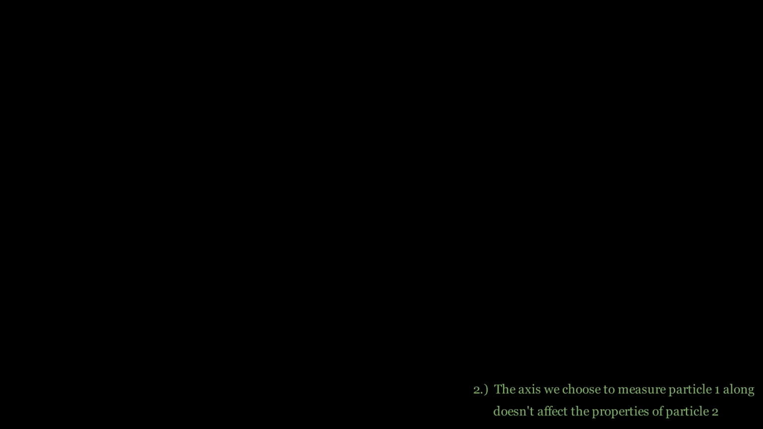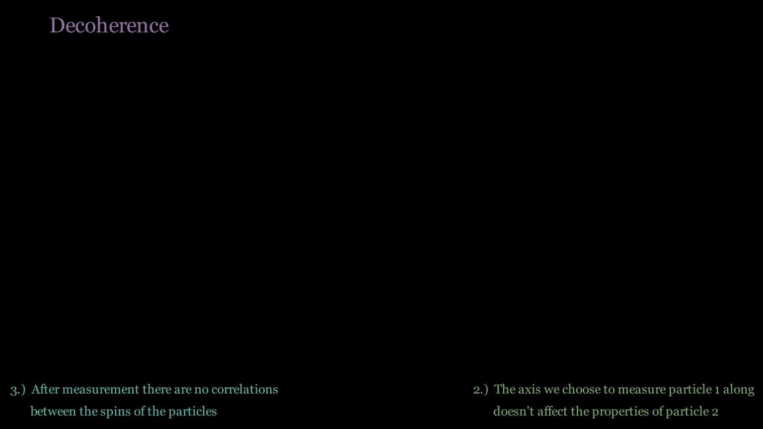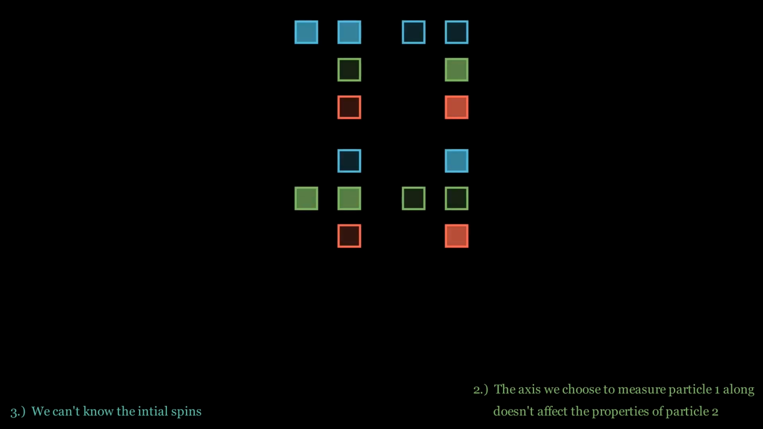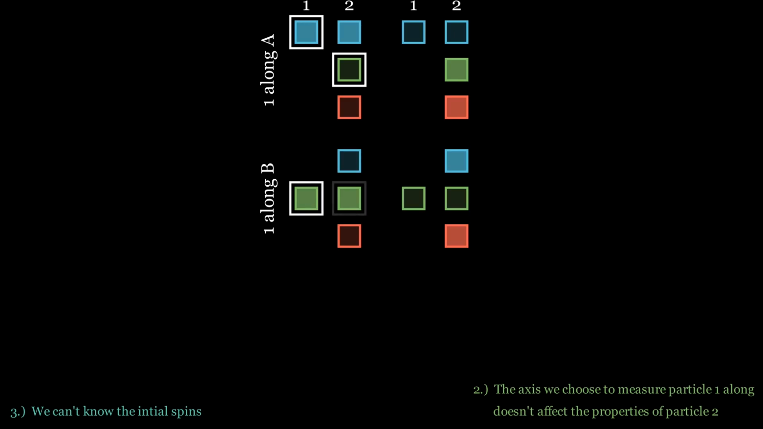When particles interact with any sufficiently large object, including measuring devices, they no longer have interesting correlations with other particles. This means that we can't measure the particles before we start the experiment. If we were able to know that particle 1 was up along A and B, then we can measure it along A to make particle 2 down along B, or measure particle 1 along B to make particle 2 up along B. However, if we don't know anything about the initial state of particle 1, then measuring it won't tell us anything about the state of particle 2.